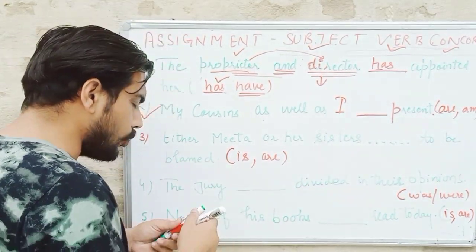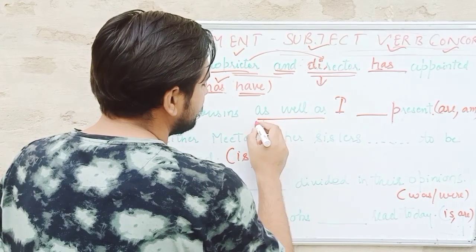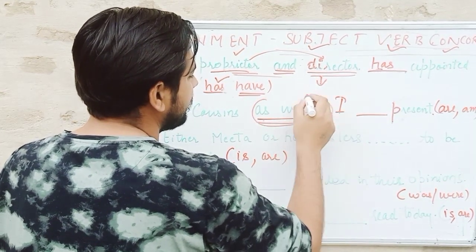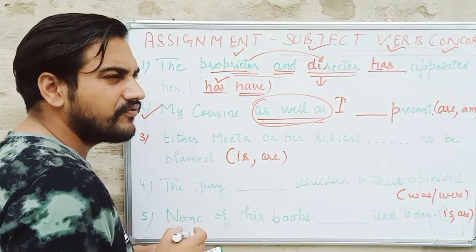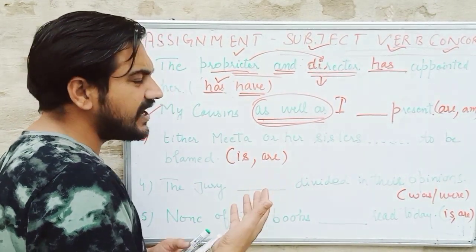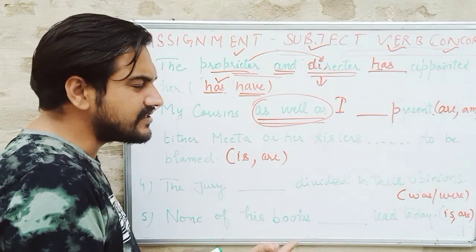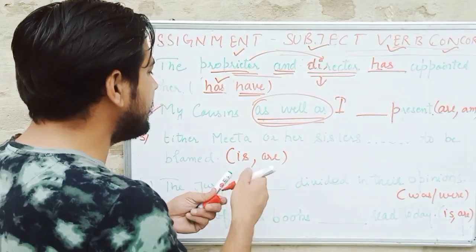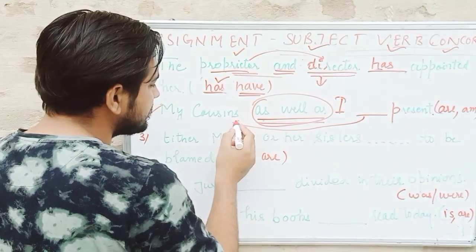But as far as the rule is concerned, if phrases like "with", "as well as", "no less than" are there, then the verb agrees with the first subject.